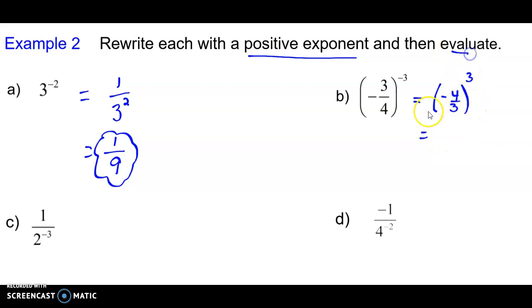Then to evaluate, I'm going to work out negative 4 over 3 to the power of 3. Well, negative 4 to the power of 3 is negative 64. Remember, that's negative 4 multiplied by negative 4 multiplied by negative 4. And then I have to take the 3 in the denominator and cube it. 3 cubed is 27. So my final answer is negative 64 over 27.